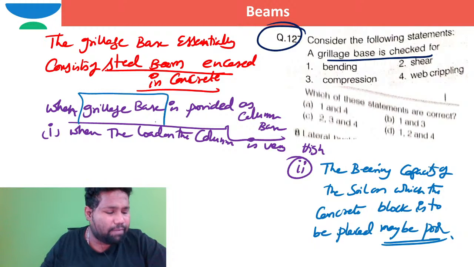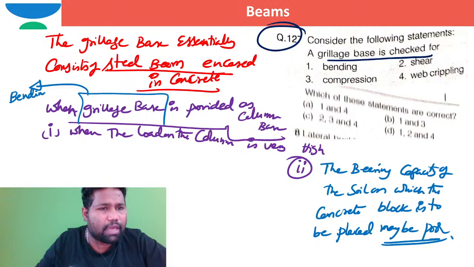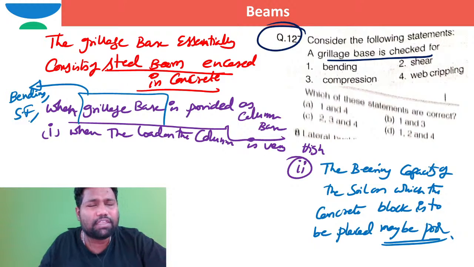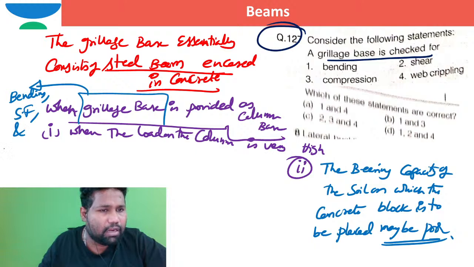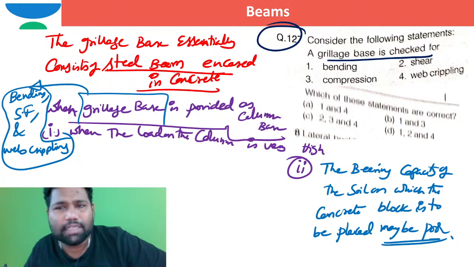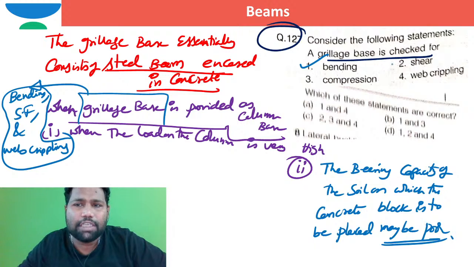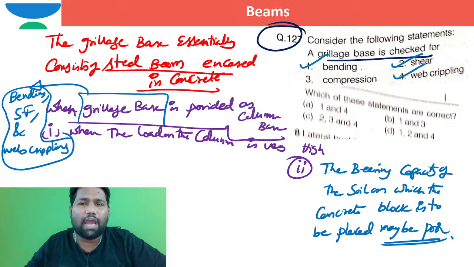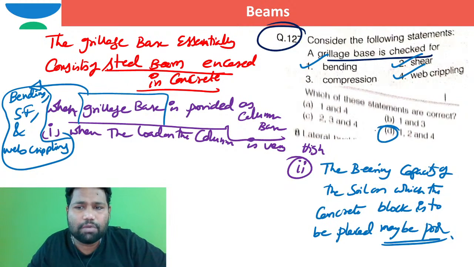This grillage beam will be designed for what forces? Bending moment will come there, shear force will come there, and as the steel beams are there, they may be subjected to web crippling. All these three modes of failure are possible in a grillage beam. So bending will happen, shear will happen, and web crippling will happen. 1, 2, and 4. The correct option, which of the statements is correct?